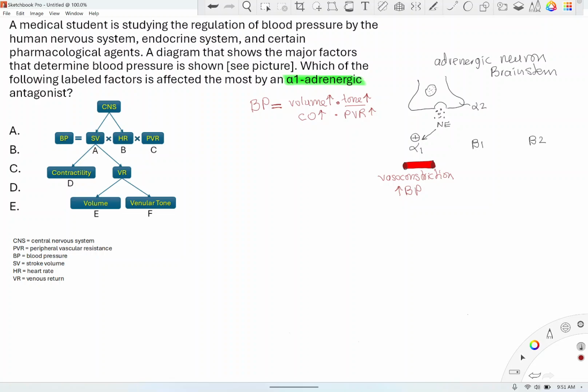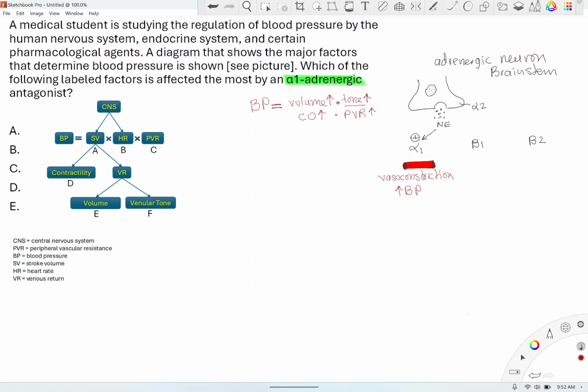If you increase cardiac output, blood pressure will increase. If you increase peripheral vascular resistance, blood pressure will increase. If you decrease cardiac output, blood pressure decreases. If you decrease peripheral vascular resistance, blood pressure decreases. So this is the formula that you should know and understand. Blood pressure. Cardiac output is the function of the heart.